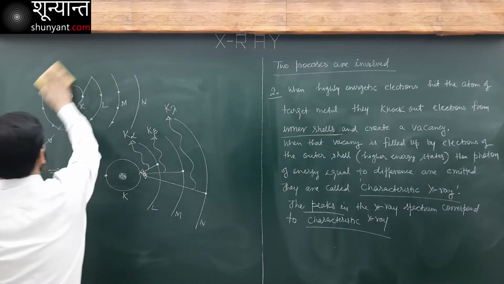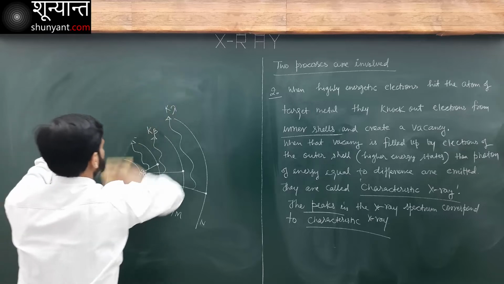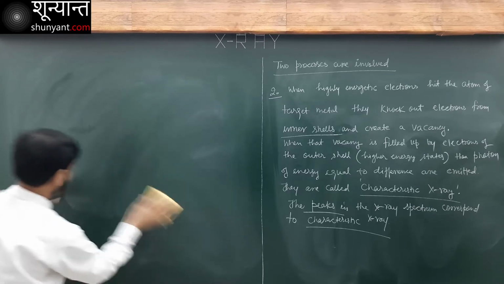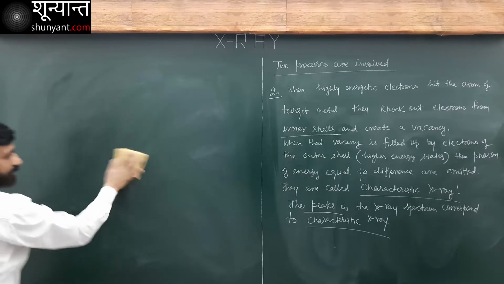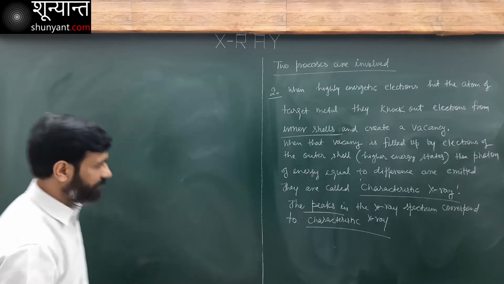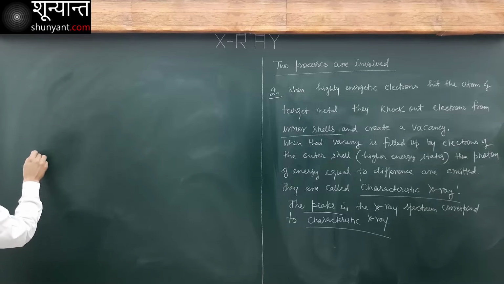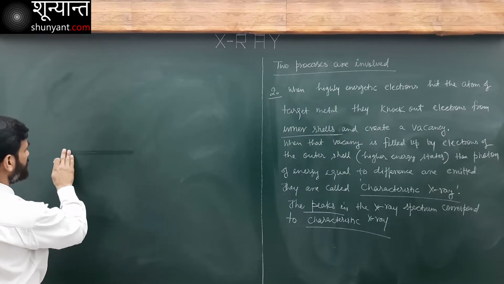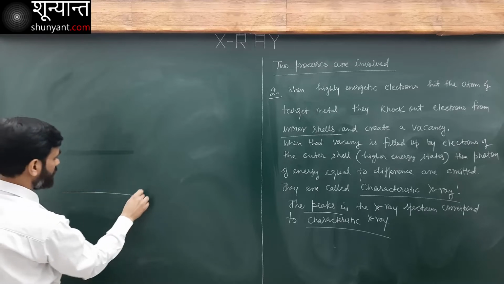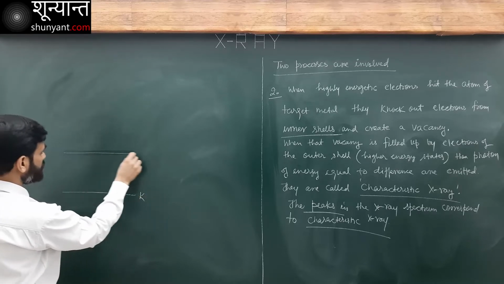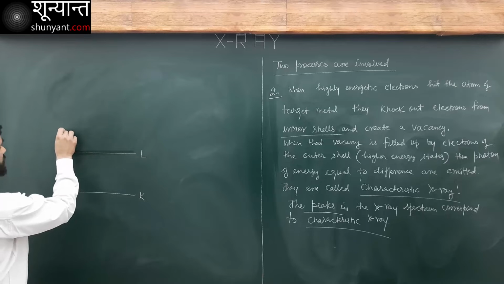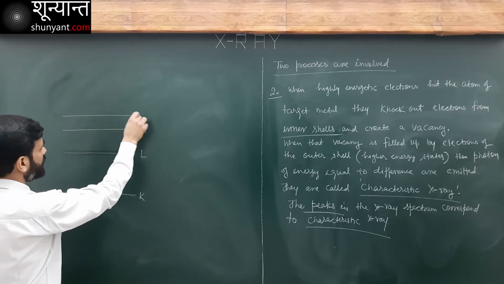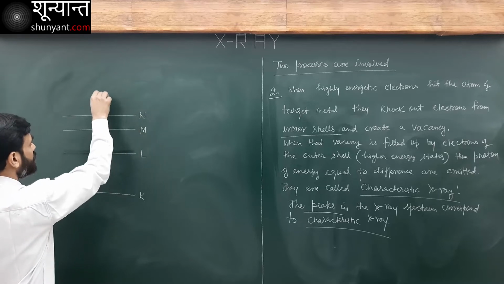It's like this. So we represent it by a simple diagram. I can write it like this. This is my K shell here. This is L, and this is M, and this is N, and all that.